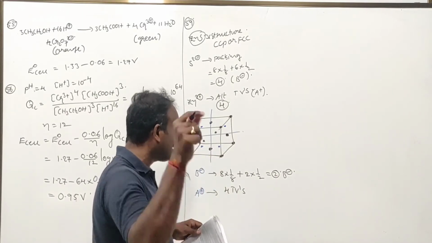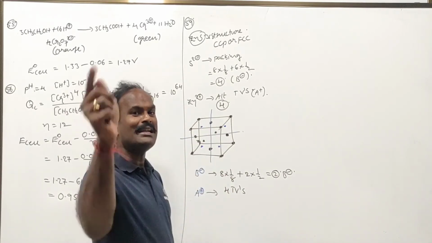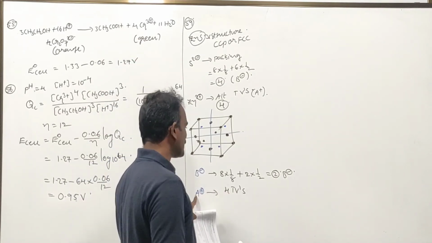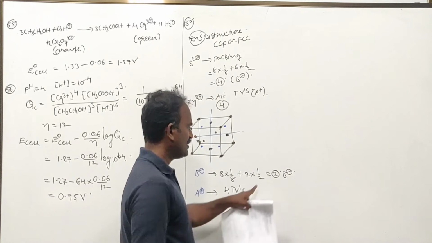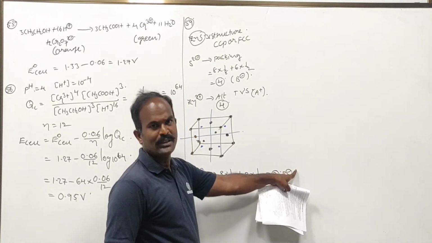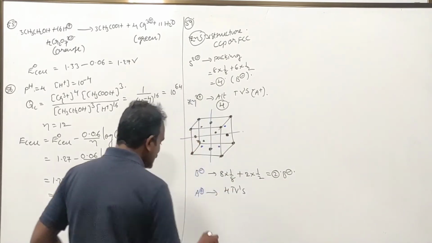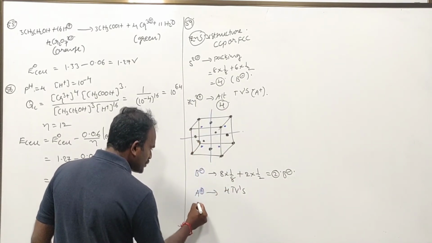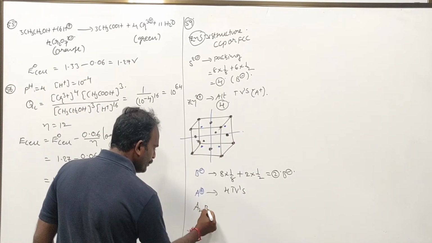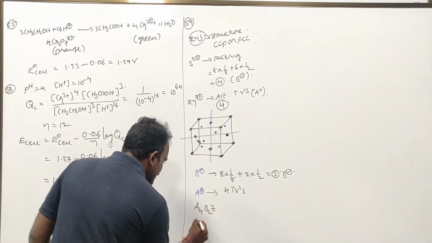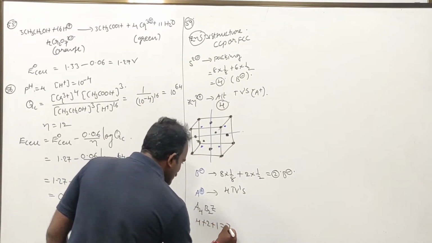In order to maintain the electrical neutrality, how many bivalent Z are needed? Only one is needed, because here it is carrying 4 plus and 2 minus. To maintain electrical neutrality, only one Z is needed. Therefore, the formula is going to be A4 B2 Z. Now they are asking 4 plus 2 plus 1, that is equal to 7.